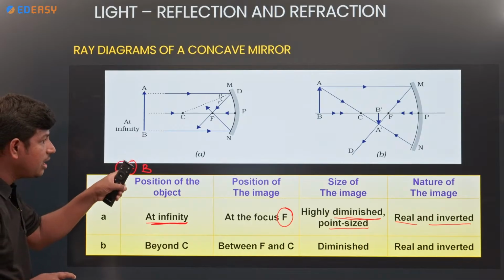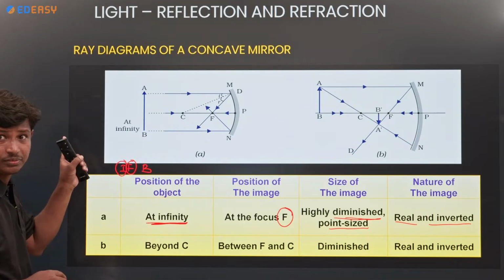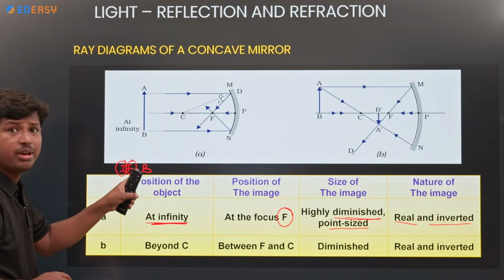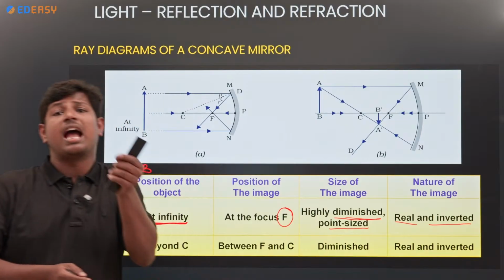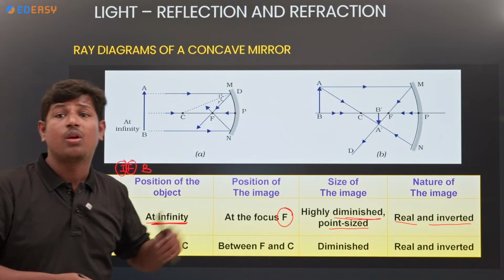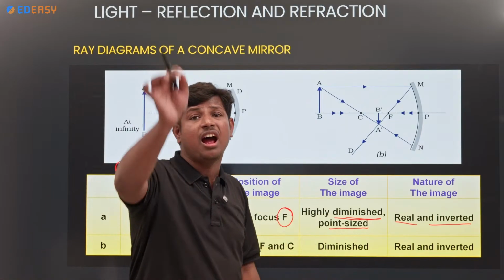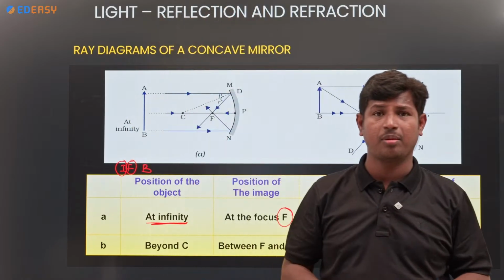Object at infinity, image at focus. Okay. Next, what is the size of the image? Highly diminished image, point size. And what is the nature of the image? Real and inverted. Remember the point.